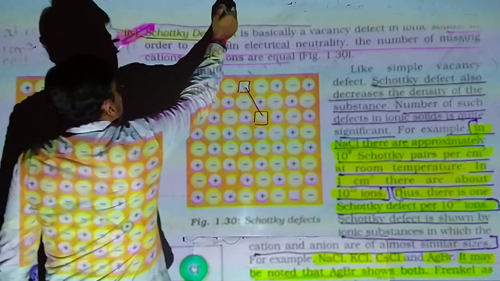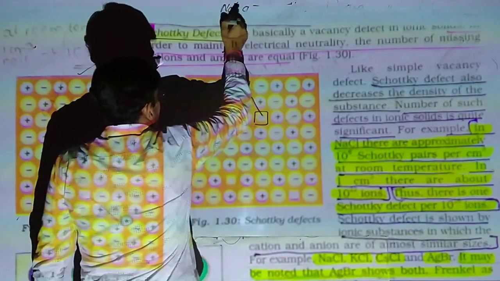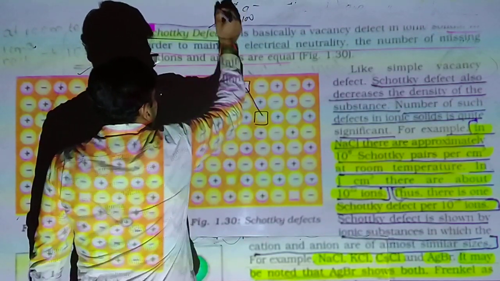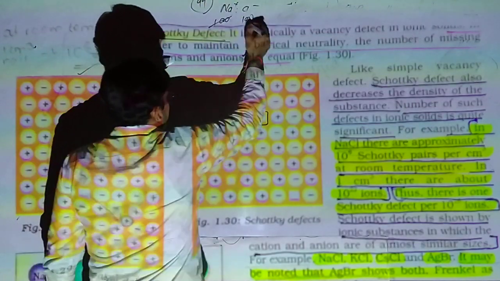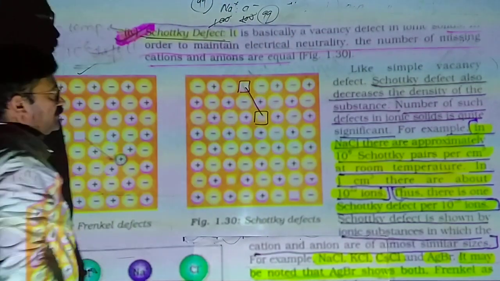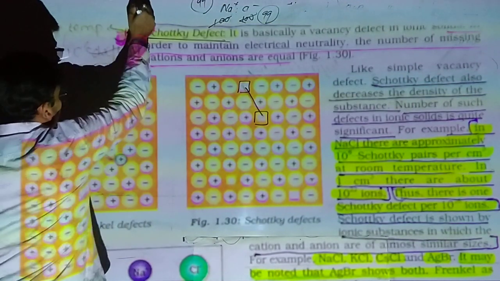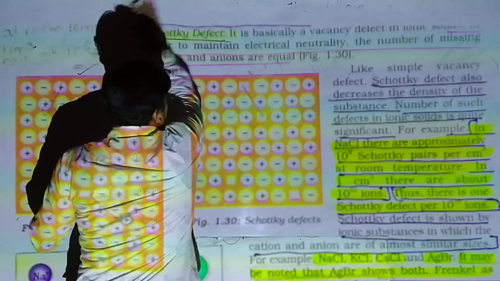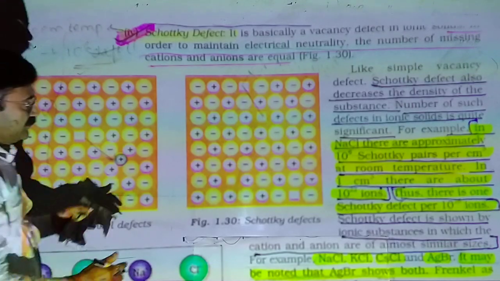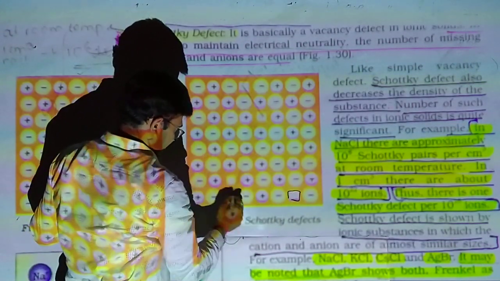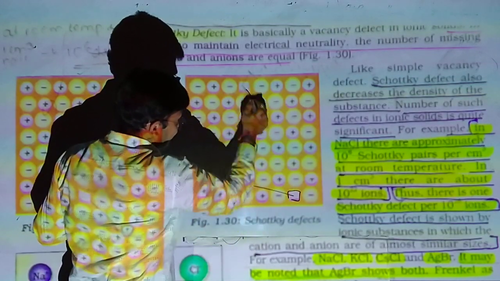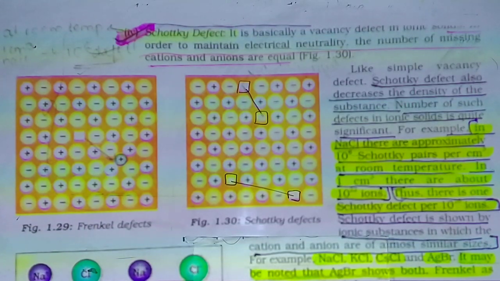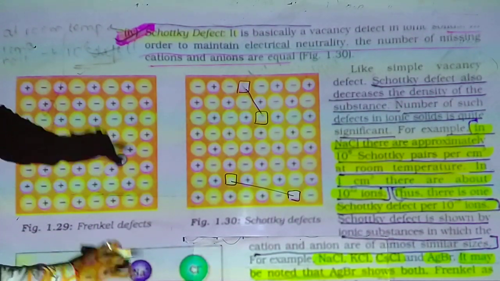In NaCl, suppose the number of Na plus is 100 and Cl minus is also 100. One Na plus is removed, so Na plus is 99 and Cl minus is also 99. So the ratio is 1:1 in both cases. Stoichiometry remains constant. If 2 Na plus ions are removed from the crystal, then 2 Cl minus are also removed. So this gives 2 Schottky defects. Now you can see that in the Schottky defect density will decrease.